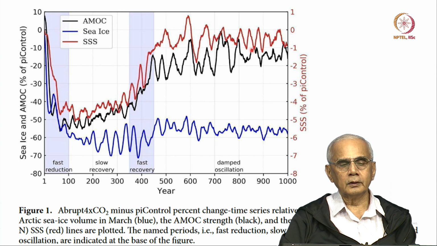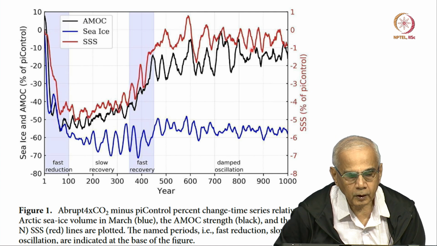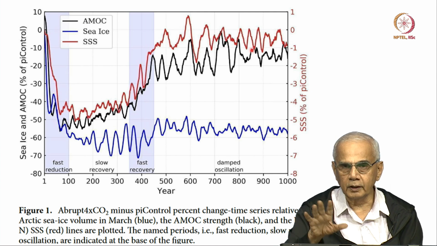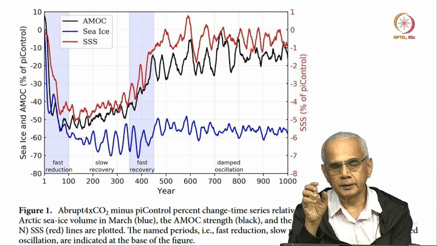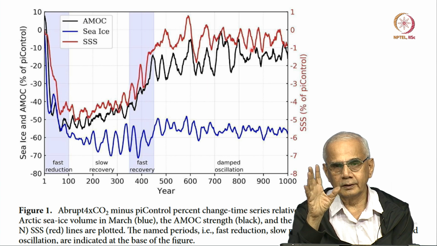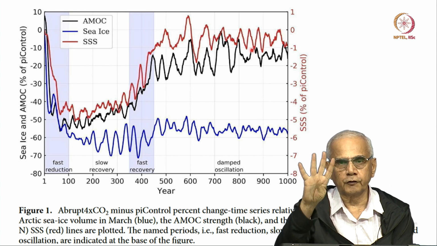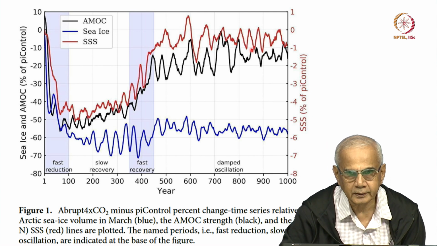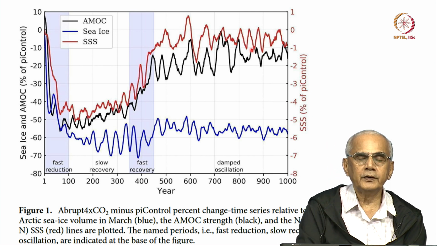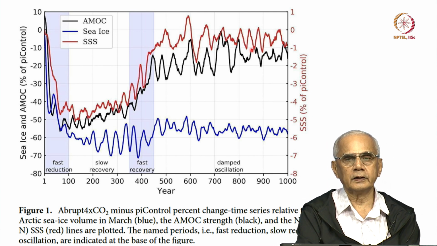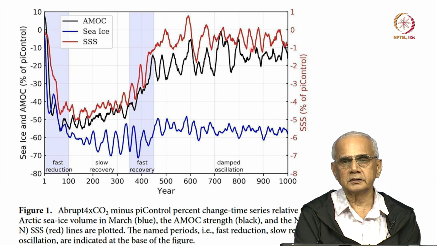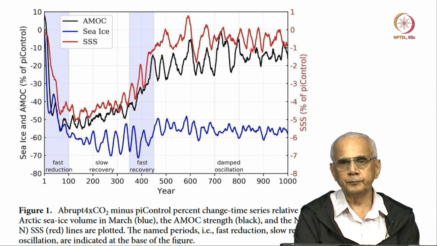Now, this is very illuminating, because although in the real world we are not subjecting the earth to abrupt increase in CO2 by a factor of 4, we are changing CO2 at a rate which earth has not seen in the last 50 million years. Okay.